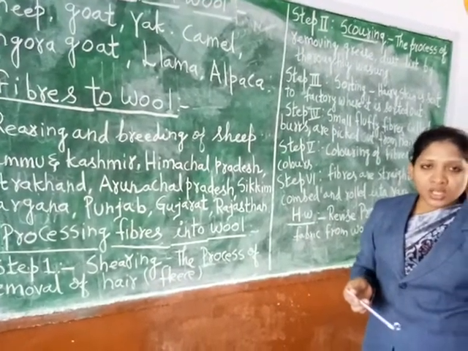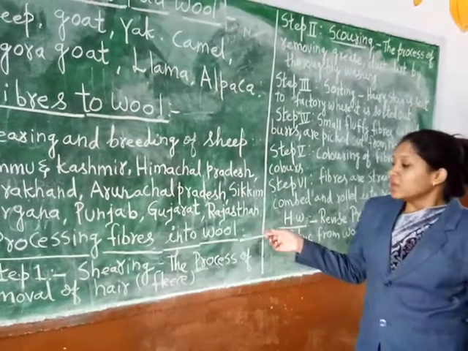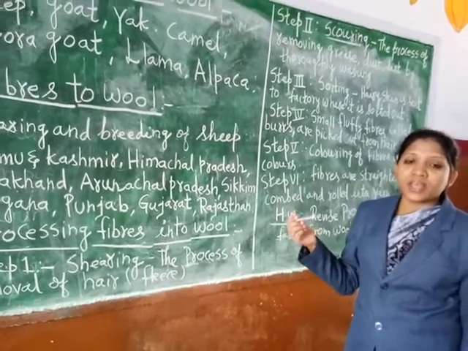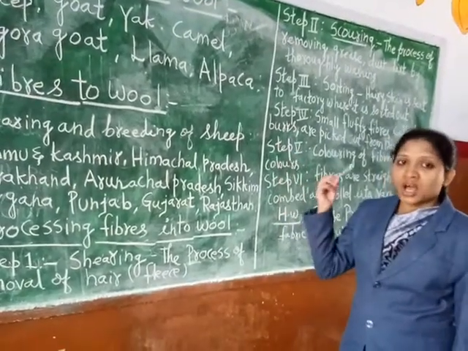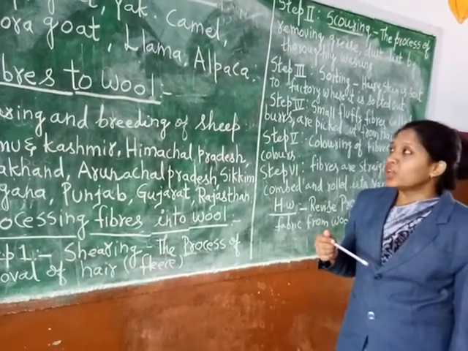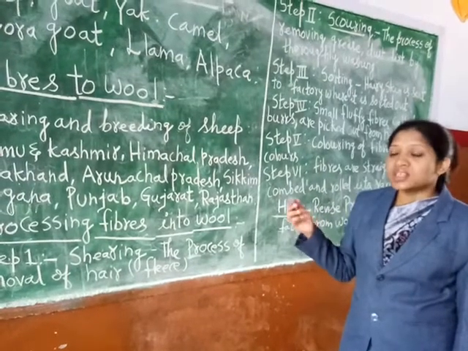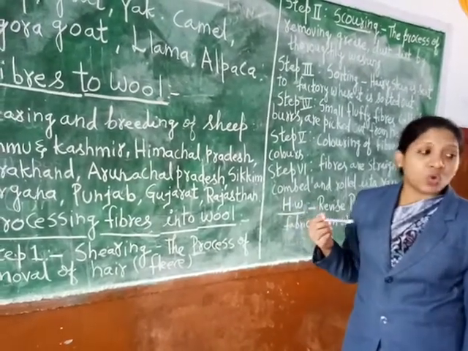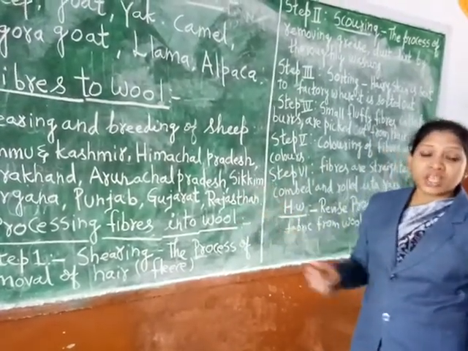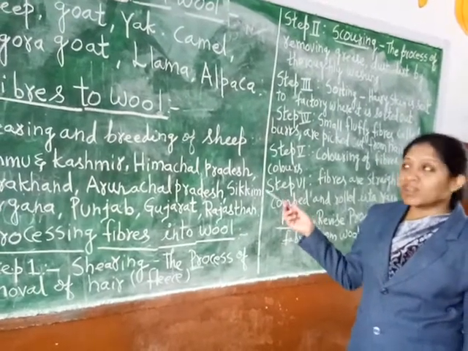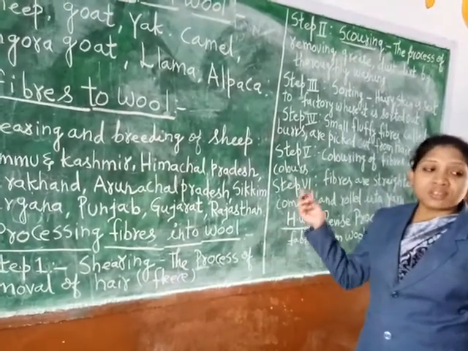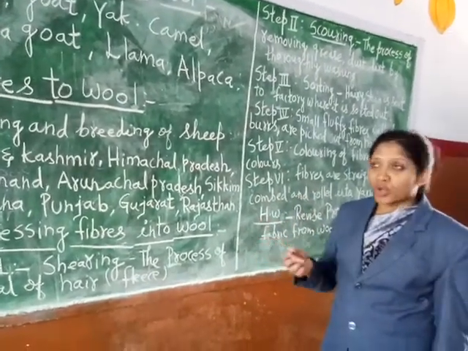Hairs are growing on their body. Okay, so what happened? The hairs are being removed from their body. That means shaving or removing the hair from these animals is normally done in the hot season. Why? Because we all know that if we remove the hairs in winter, these animals will feel very cold. Whereas when we remove these hairs from their body during summer, they will adjust themselves according to the climate